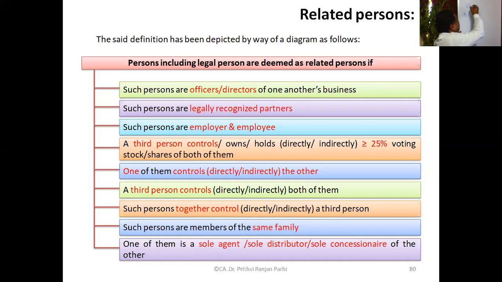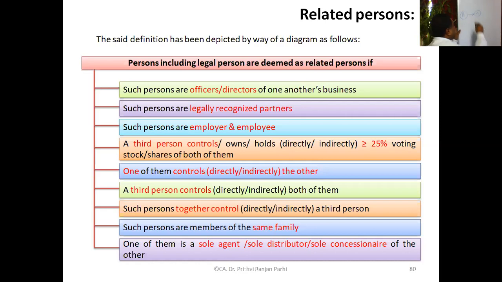Let us say X is the owner of a particular business and he is also working in A as an officer. If A is an officer or director in a business, then he is definitely a related person.